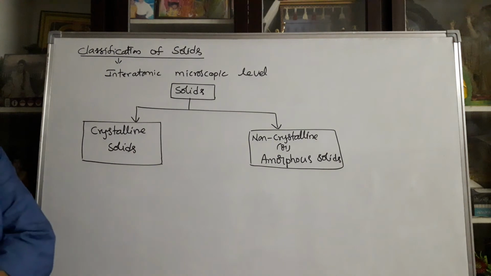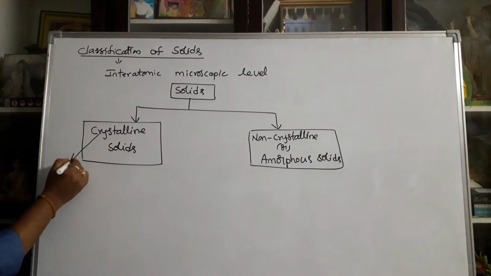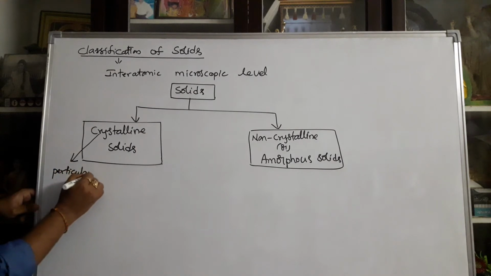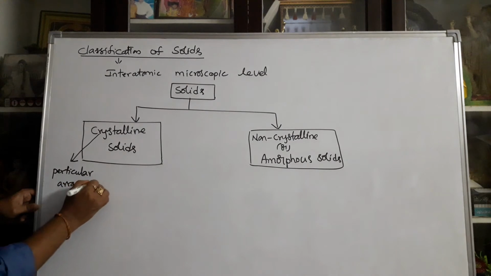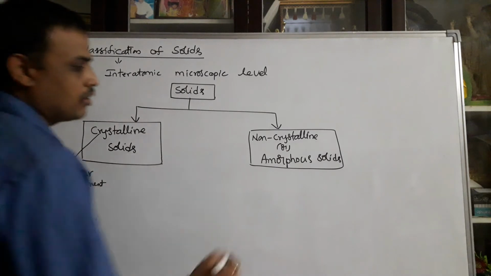According to the basic meaning, crystalline means particular arrangement.